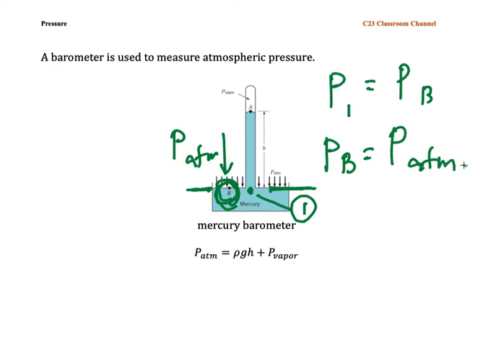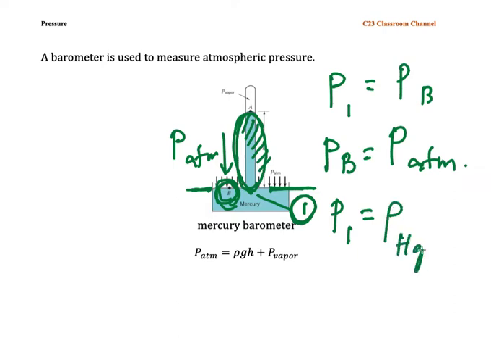Then we could calculate the pressure for P1. P1 here is the pressure because of the existence of this mercury, so we have rho for mercury, gravity and the height.